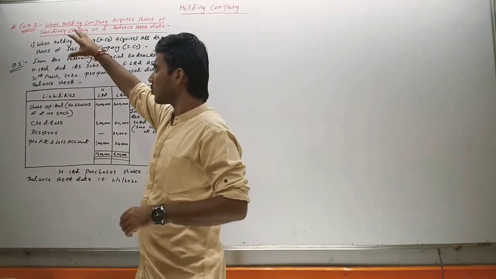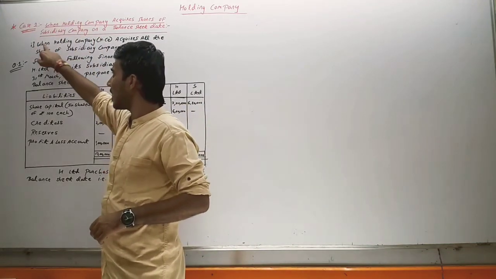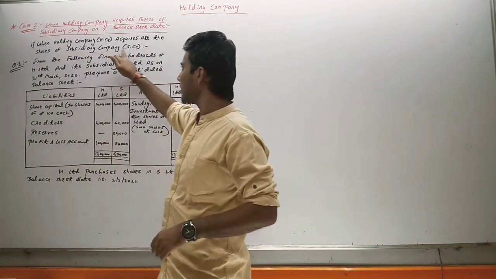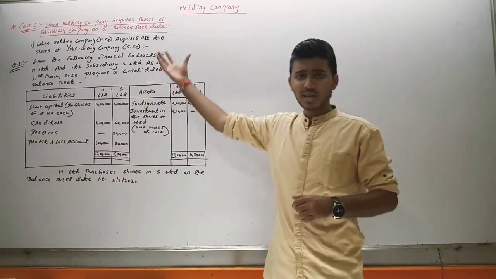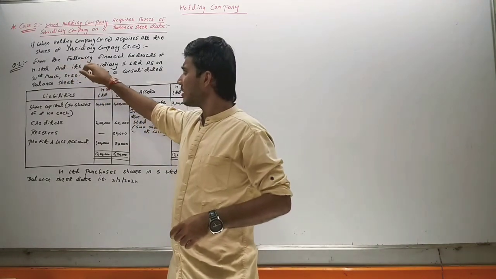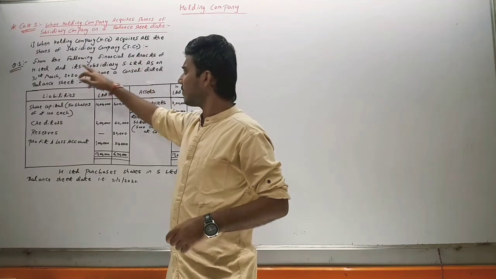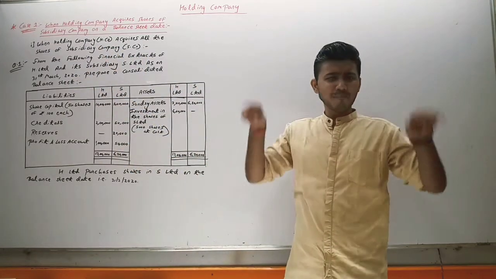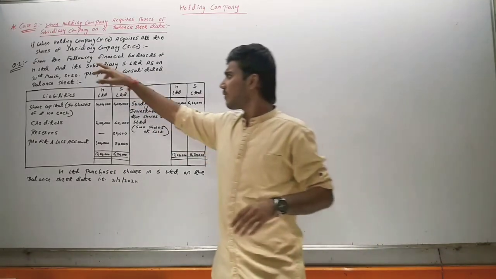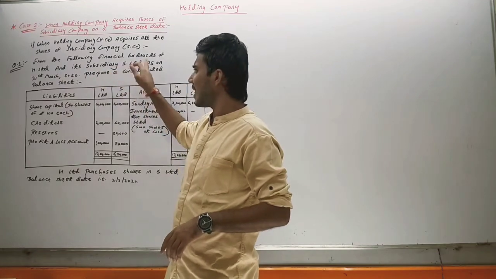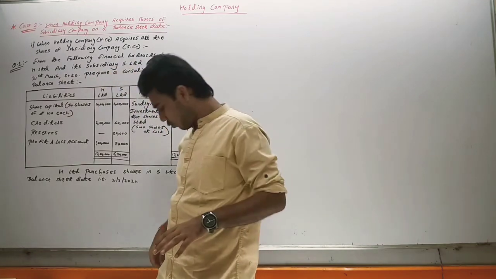So we are on case 1, the first type, when holding company H acquires all the shares of subsidiary company S. Here we will see one question. From the following financial extract, meaning one part of the financial statement, of H Limited and its subsidiary S Limited, there are two companies here.